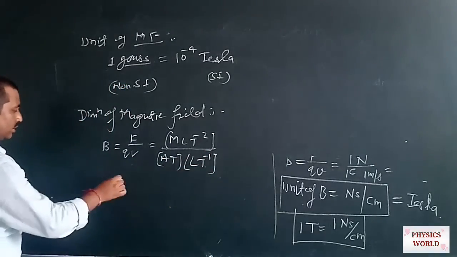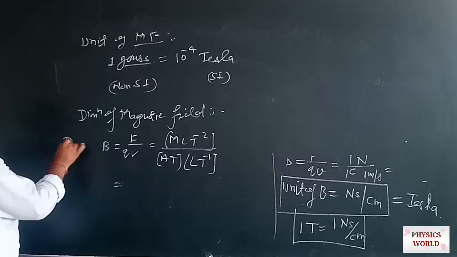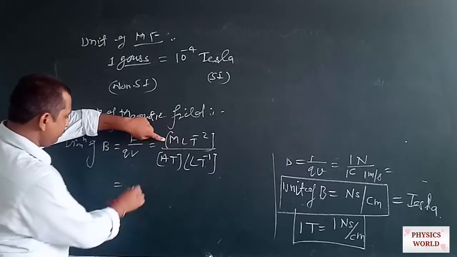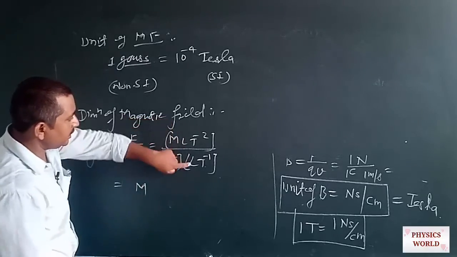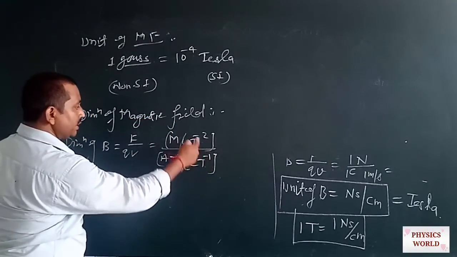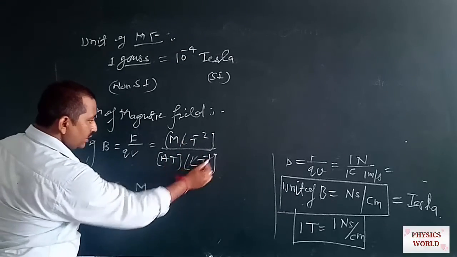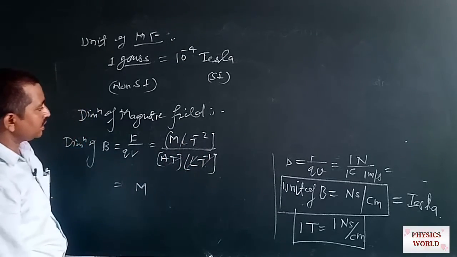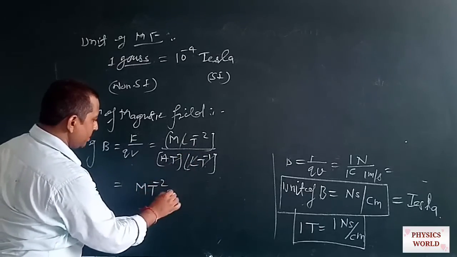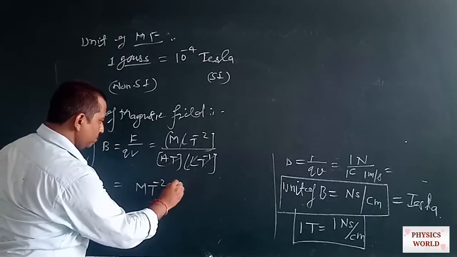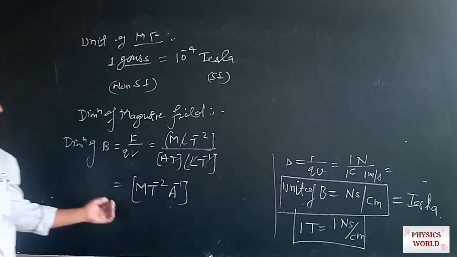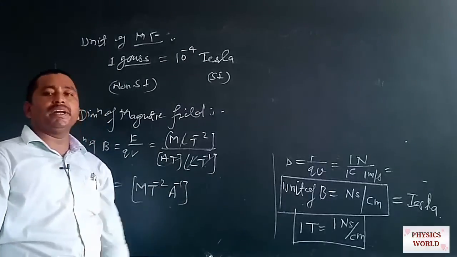After finding this, the dimension of B is M. Here is L and here is also L, these cancel each other, and T to the power minus 1 in the denominator cancels one T, leaving T to the power minus 2 and A to the power minus 1. So the dimension of the magnetic field is MT to the power minus 2 A to the power minus 1.